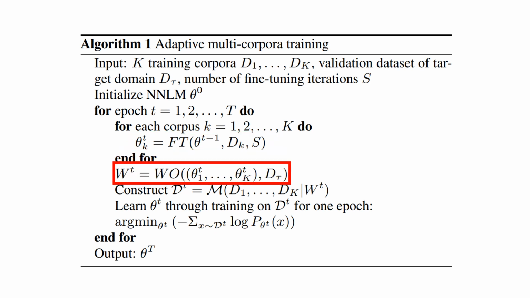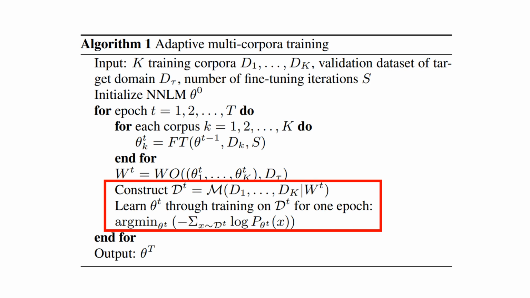After that, we perform an interpolation weight optimization operation on all language models, which helps us to create the mixed corpus that we want. Then we feed that mixed corpus into the main ASR training procedure for just a single epoch to get the prediction error. Overall, the entire process is differentiable.